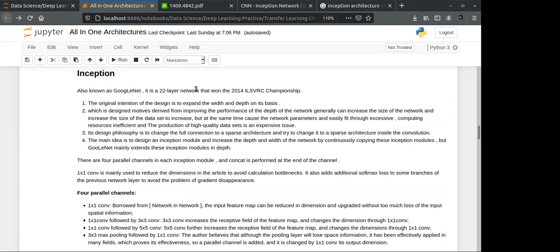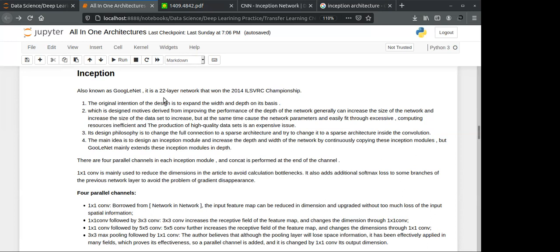If I give you some brief information about the history of Inception Net first, and after that, I will give you what is Inception Net. I will give you some overview of the research paper of Inception Net.